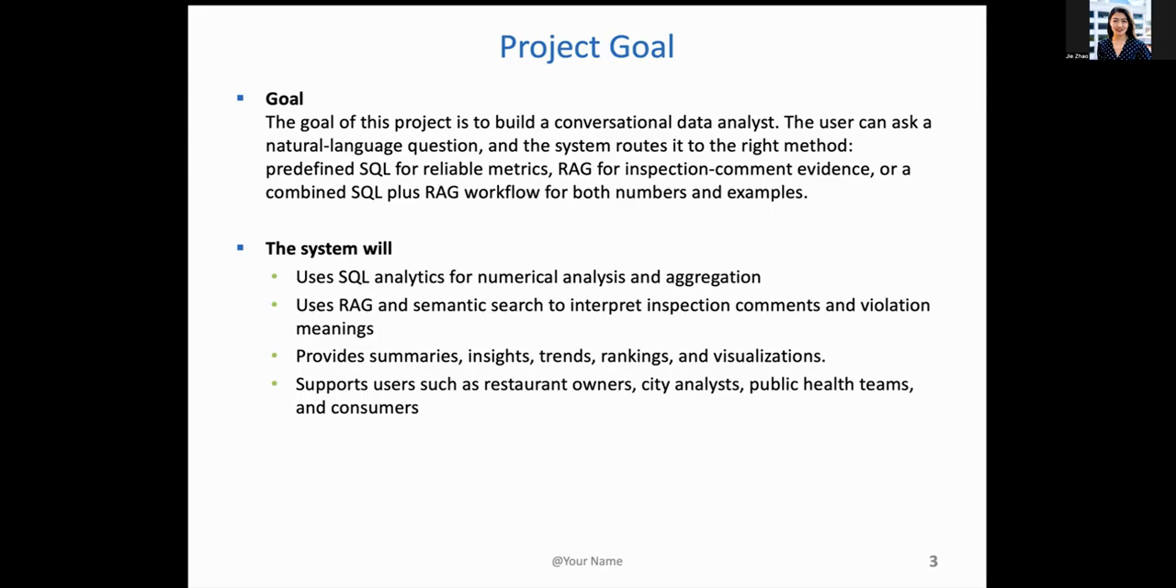The system will use SQL analytics for numerical analysis and aggregation. RAG is for semantic search to interpret inspection comments, violation meanings, and find patterns. And then we use a large language model to summarize those results into more natural language.